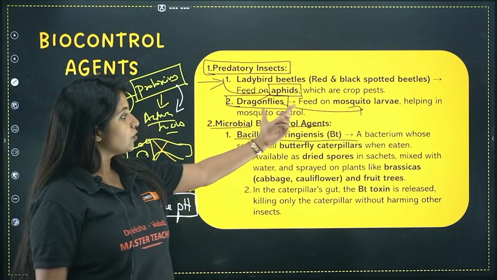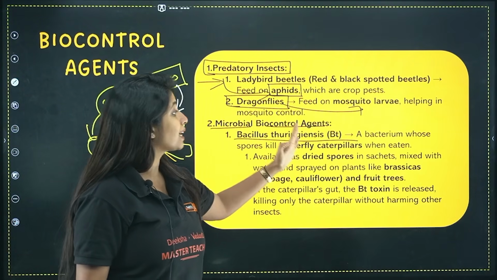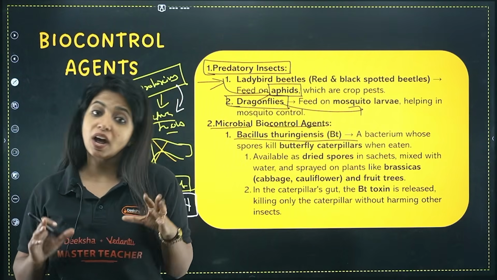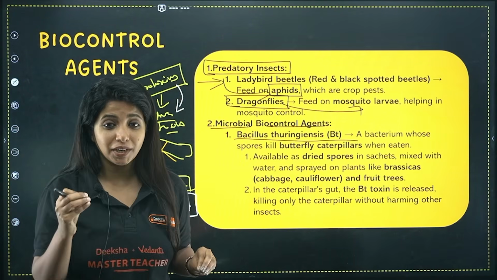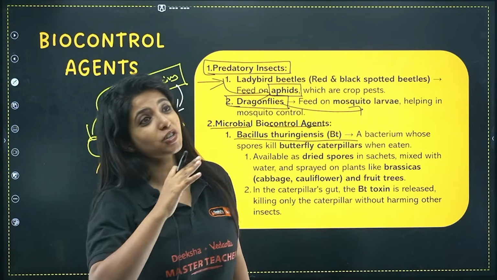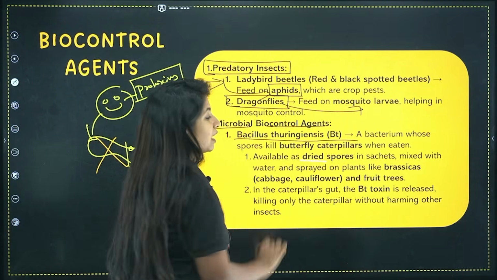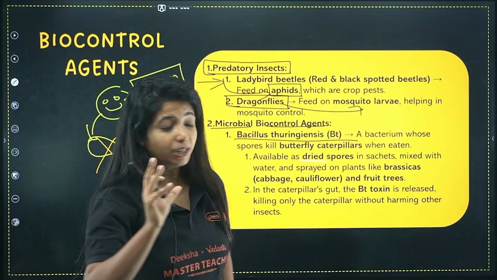So the first microbial biocontrol agent is Bacillus thuringiensis, a bacterium whose spores kill butterfly caterpillars when eaten. It is available as dried spores. Now how it is taken is also an important question. It is not fresh spores that you take. I saw an MCQ question where they mentioned every single thing just like this, except that instead of putting dried, they put fresh ones. So please understand, it is not fresh, it is dried ones, okay?